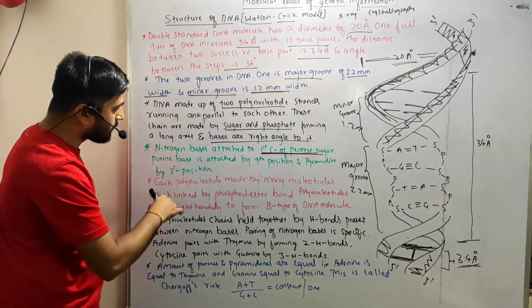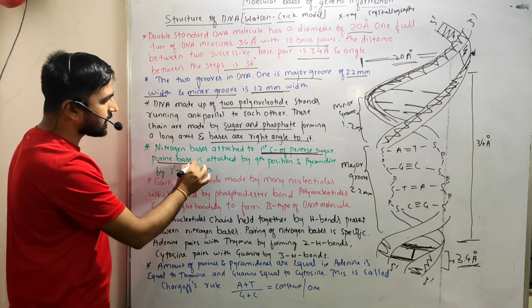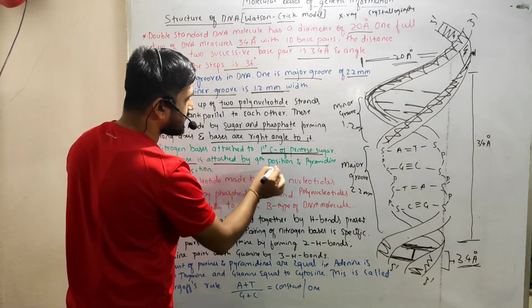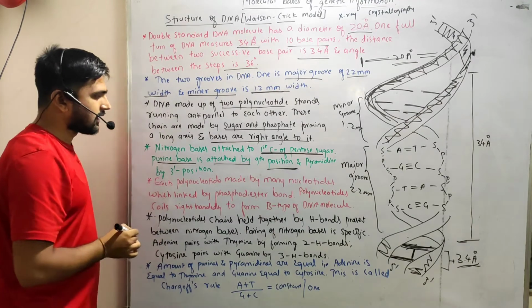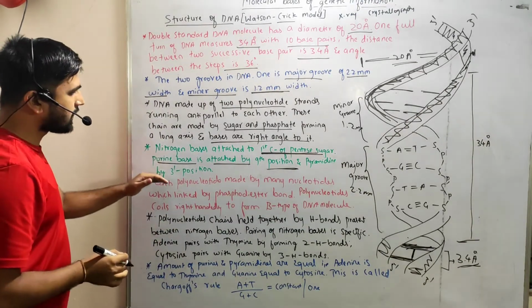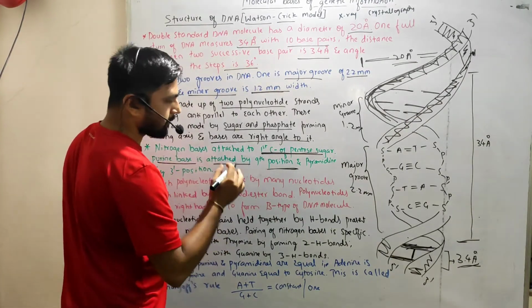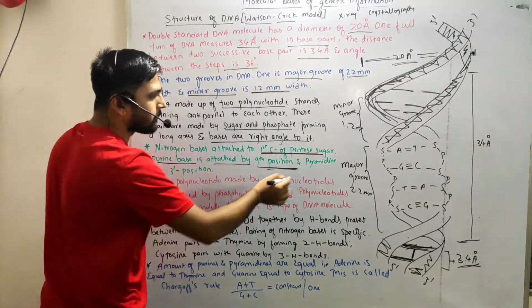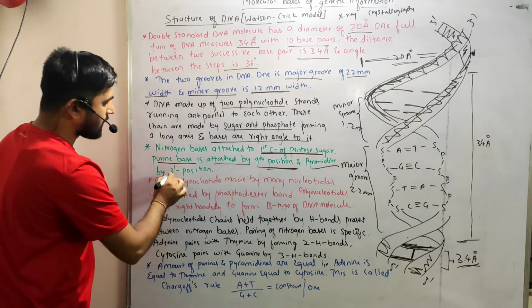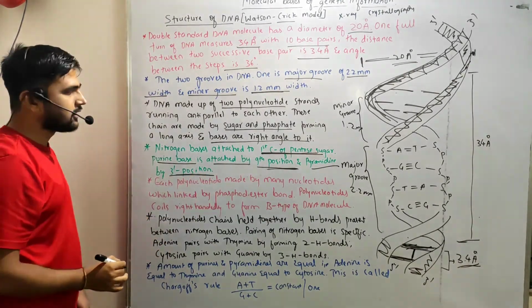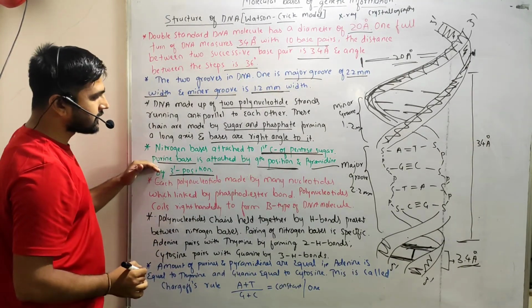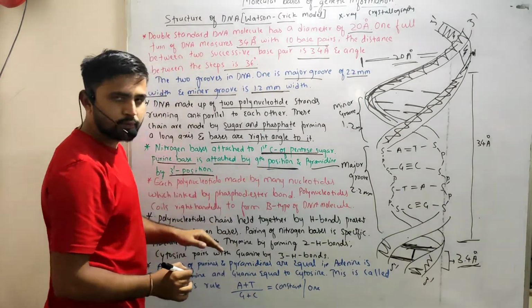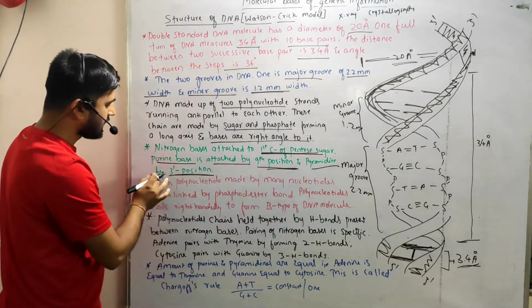In case of purine, the base is attached by the 9th position, and in case of pyrimidine, it is attached by the 3rd position, right?